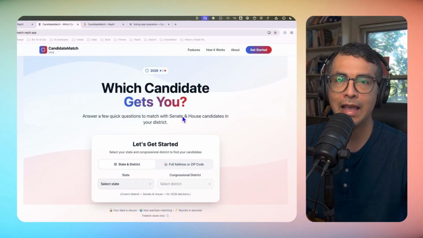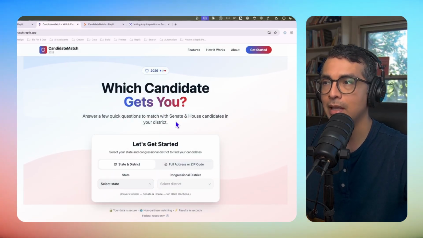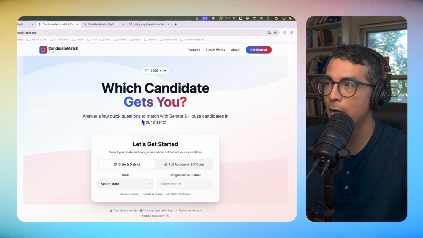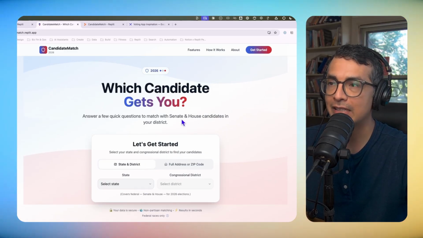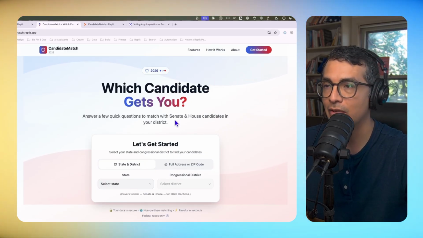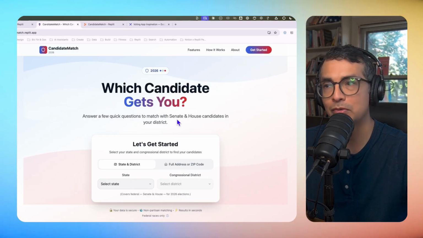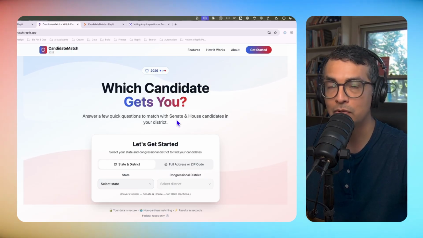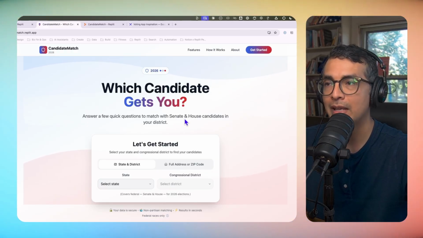This is a new app and template vibe coded on Replit and is going to be free to remix on Replit as well. It's Candidate Match. The idea here is that it might be a little bit tough for you to know who's running for the Senate or House in your area. You want to do some quick research in terms of which candidates or politicians best align with what you care about.